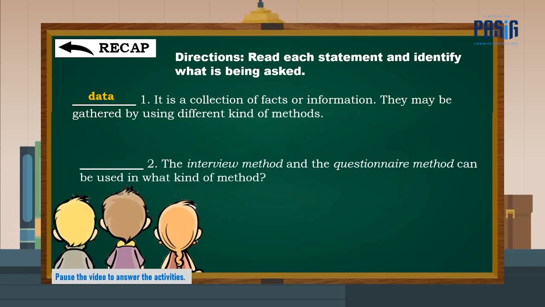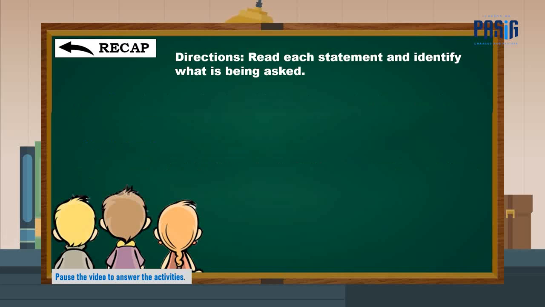Number 2. The interview method and the questionnaire method can be used in what kind of method? You have 3 seconds to answer. The correct answer is conducting surveys.